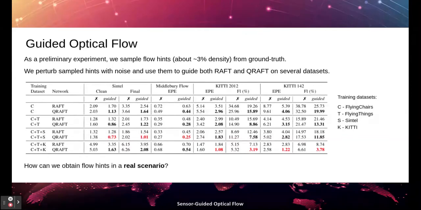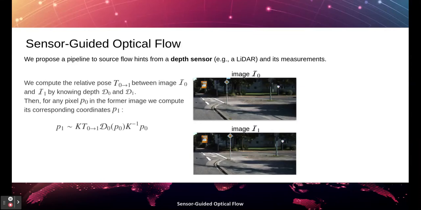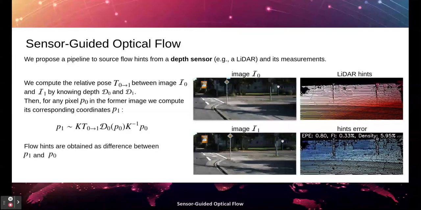Although this evaluation shows the potential of the guided flow framework, we need a strategy to obtain hints in the case of a real application. A possibility consists in making use of a depth sensor, for instance a LiDAR, and thus implement a sensor-guided optical flow pipeline. Given two frames and their depth, we compute the relative pose between the two. Then, for each pixel in the first frame, we use pose and depth to map it on the second frame and obtain its new coordinates. Finally, flow hints are obtained as the difference between coordinates on the two images.